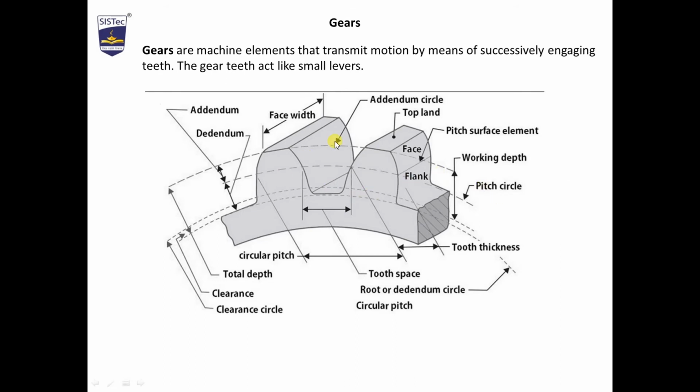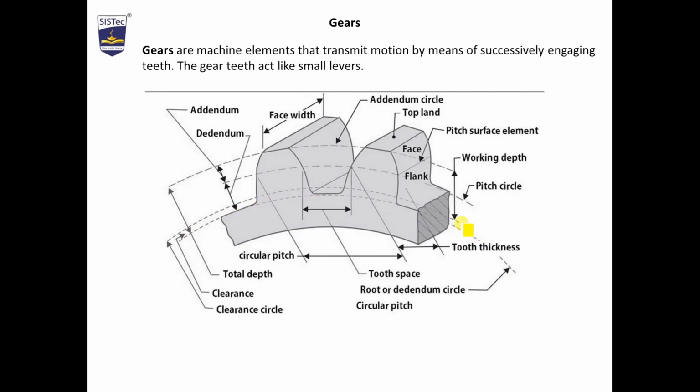Now I have shown a profile of the teeth of a gear. See, we are able to see there are two teeth. Now we will talk about different terminologies used in gears. First of all, we will draw different circles. This dotted bottom circle is called the dedendum circle. It is not called the clearance circle. The bottommost circle is called the dedendum circle.